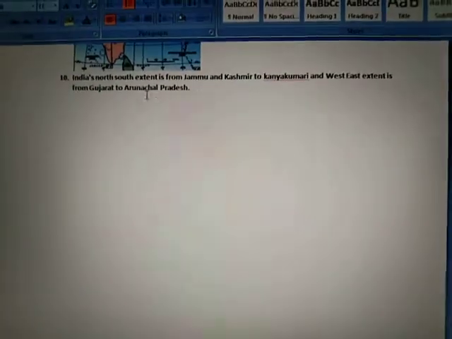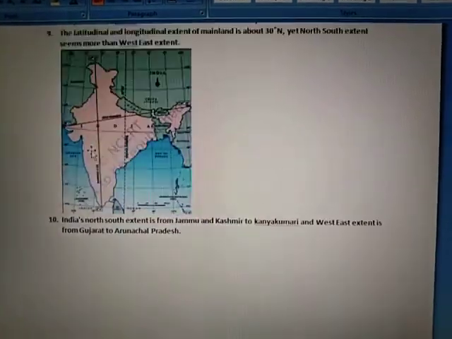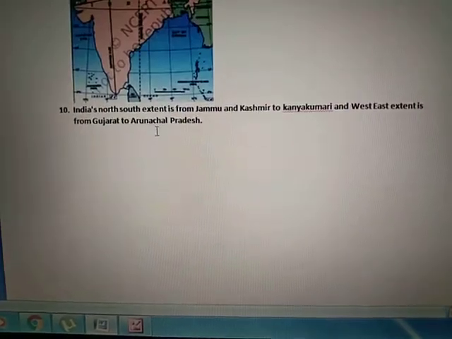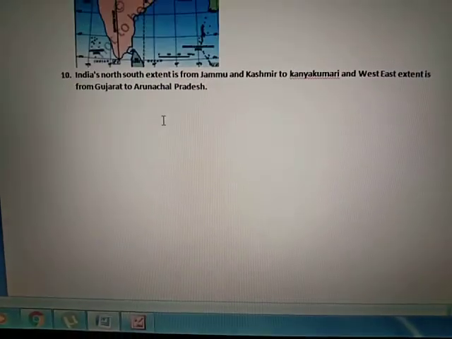India's north-south extent is marked by Jammu and Kashmir in the north and Kanyakumari in the south, and its west-east extent from Gujarat in the west to Arunachal Pradesh in the east. We will continue it in the further part.